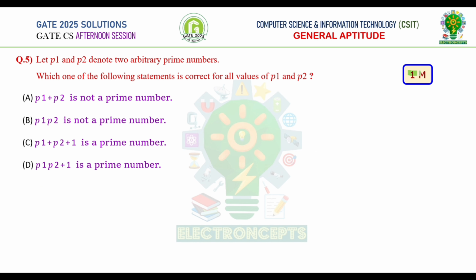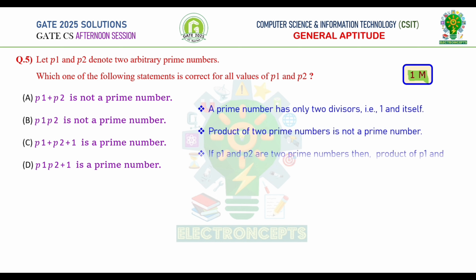Question number 5. This is a 1 mark question. Let P1 and P2 denote two arbitrary prime numbers. Which one of the following statements is correct for all values of P1 and P2? Prime numbers have only two divisors, that is 1 and itself. And also the product of two prime numbers is not a prime number, because if P1 and P2 are two prime numbers, then the product of P1 and P2, which is P1 P2, has at least four divisors, that is 1, P1, P2 and P1 into P2. Therefore, the product of P1 and P2 is not a prime number. Therefore, option B is correct.